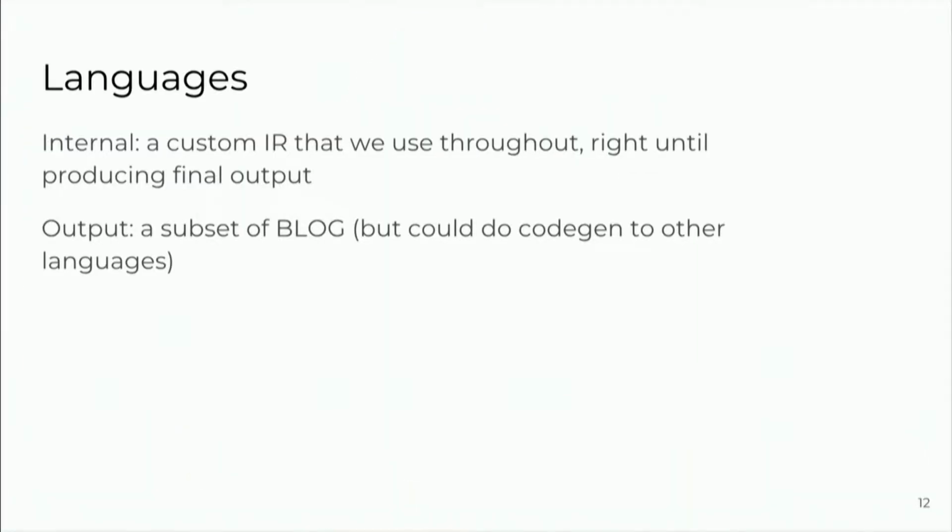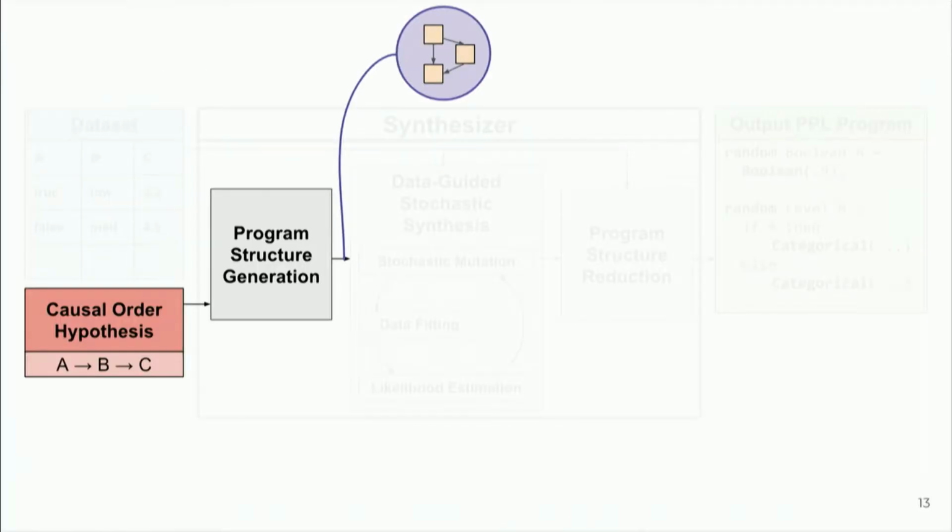Okay, before we dive right in, the languages here, we have sort of a custom IR that we're using right up until CodeGen when we produce the final output. Nothing crazy, pretty much exactly what you would expect. The output, eventually, we do put it out in a subset of Blog. We could do CodeGen to other languages. It's not super critical.